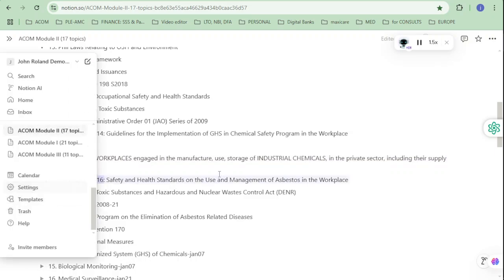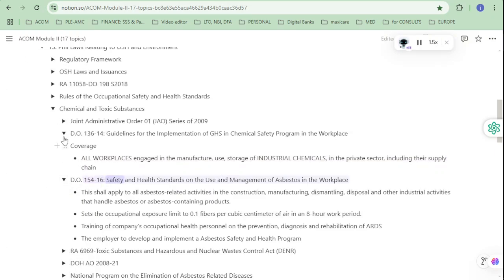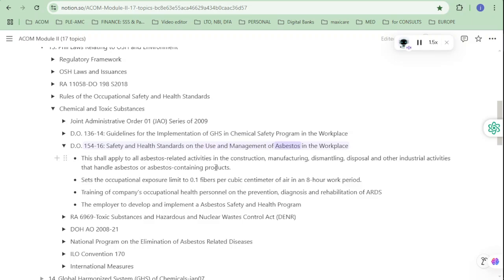DO 154-16, Safety and Health Standards on the Use and Management of Asbestos in the Workplace. This shall apply to all asbestos-related activities in construction, manufacturing, dismantling, disposal and other industrial activities that handle asbestos or asbestos-containing products. Sets the occupational exposure limit to 0.1 fibers per cubic centimeter of air in an 8-hour work period. Training of companies' occupational health personnel on the prevention, diagnosis, and rehabilitation of ARDs. The employer is to develop and implement an asbestos safety and health program.